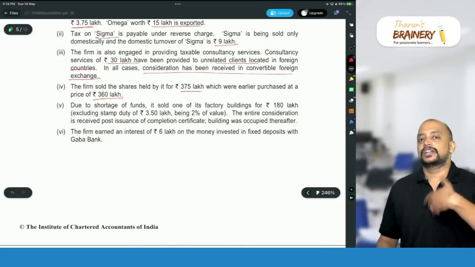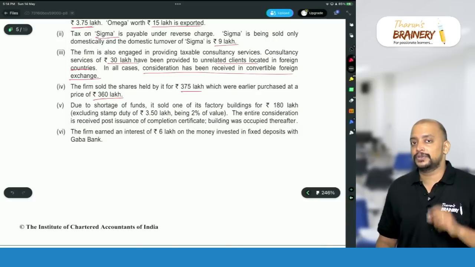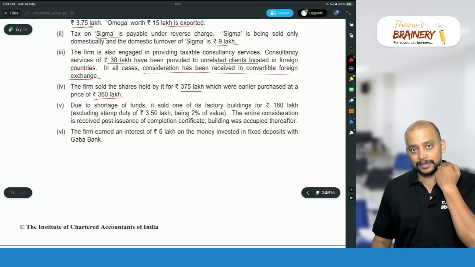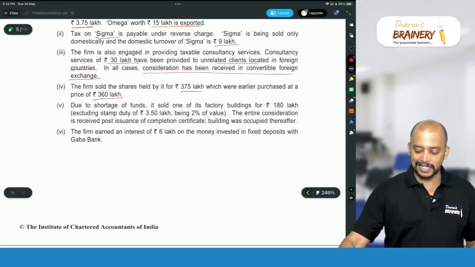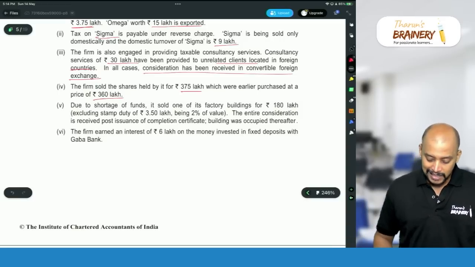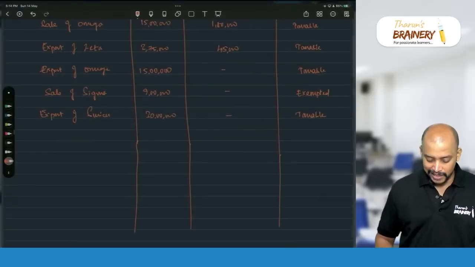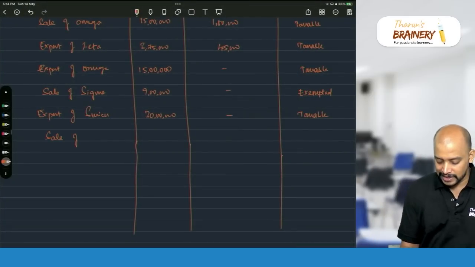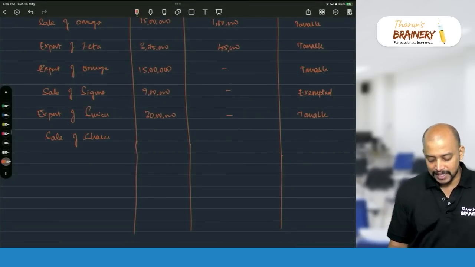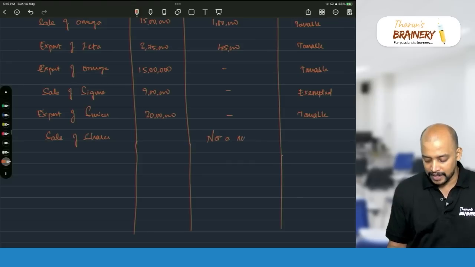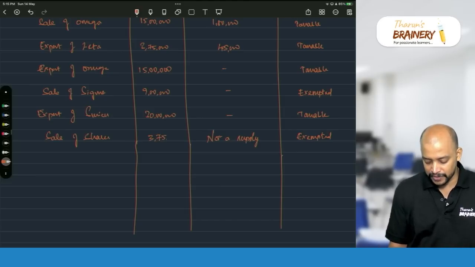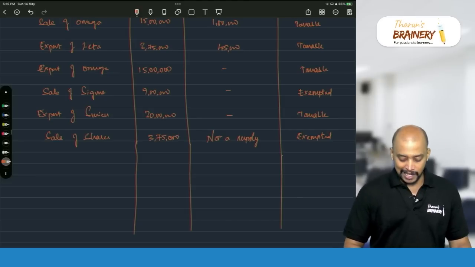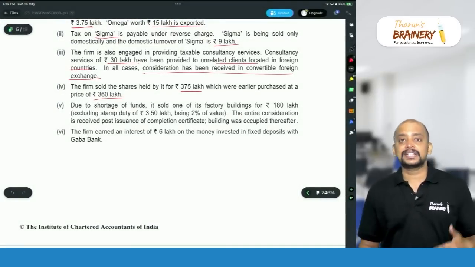Sale of shares is not at all a supply, but what should be taken as a value here for the purpose of ITC? It should be treated as exempted, and the value will be 1% of sale value. What is 1% of sale value? 375 lakhs into 1%, 3,75,000. So sale of shares is not a supply, but for ITC purpose it is treated as exempted. And what will be taken as a value? 3,75,000, 1% of sale value will be taken. Then this is given in 17 subsection 3.